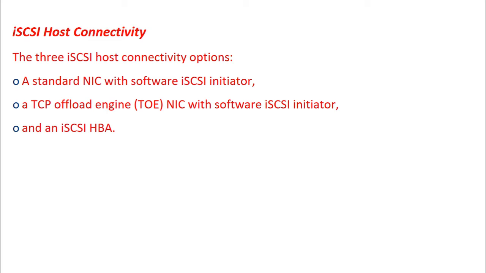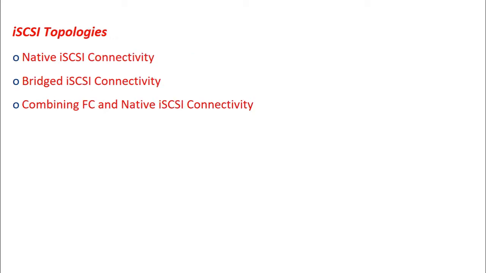Now if you want to offload this TCP management task from the host CPU, we can go for the TOE NIC, but again here also the iSCSI functionality is still handled by the host CPU. So if you want to overcome the limitation of both these connectivity options, we can go for the iSCSI host bus adapter, which is similar to the fiber channel host bus adapter. So that is your iSCSI connectivity. There are three options. Let us proceed.